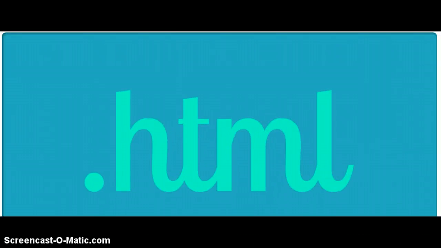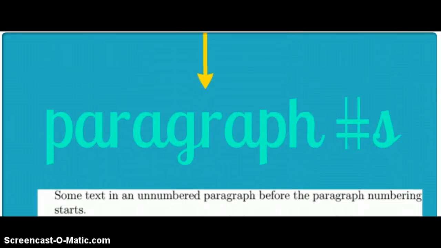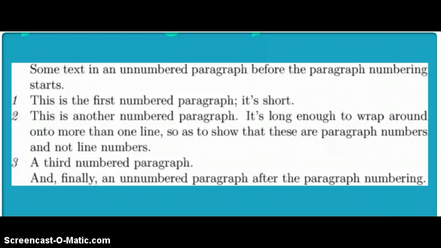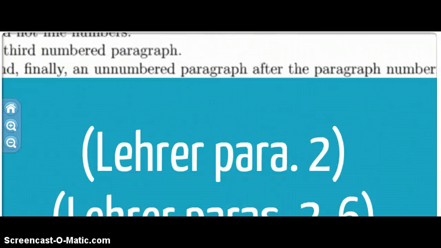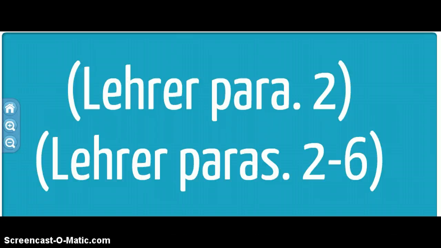Sometimes with web sources, you'll find that the paragraphs are actually numbered. Only use paragraph numbers if they are actually marked on the original document itself. Otherwise, they will not be reliable. You don't need to go through and count the paragraphs for yourself. But look and see if numbers are included. Then you can include those in your citation using the abbreviation par. or pars.